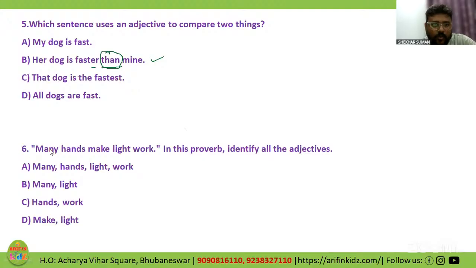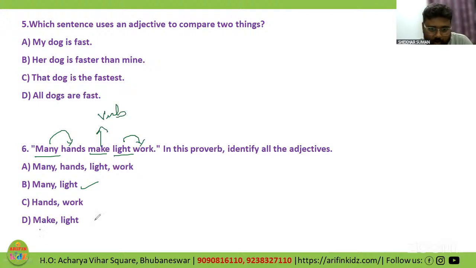Next, question number 6. Many hands make light work. In this proverb, identify all the adjectives. Which option is correct? Option B is correct. How? Many is qualifying hands. Light is qualifying work. Make is actually a verb, right? So make light, no, incorrect. Hands, noun. Again, work, noun, they are not adjectives, wrong. All of them are absolutely wrong. So many, light will be the correct option.